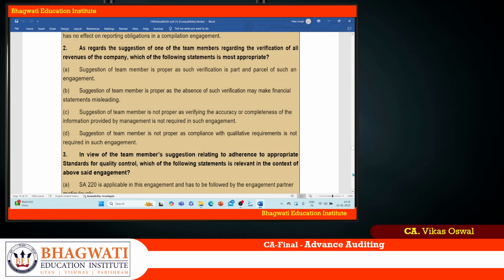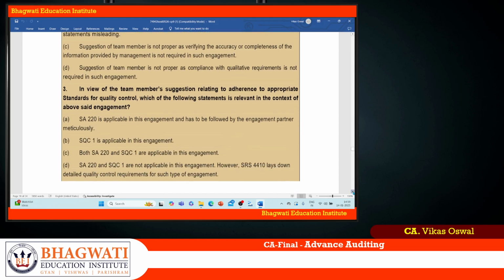Suggestion of team member is not proper as verifying the accuracy or completeness of information provided by management is not required by such engagement. Yes, this can be taken, but let us see option D: suggestion of team member is not proper as compliance with qualitative requirement is not required by such engagement. So more than D, C is the more appropriate answer. We are not here to verify the accuracy and completeness of the information. That is not the job of the accountant who performs a compilation engagement.